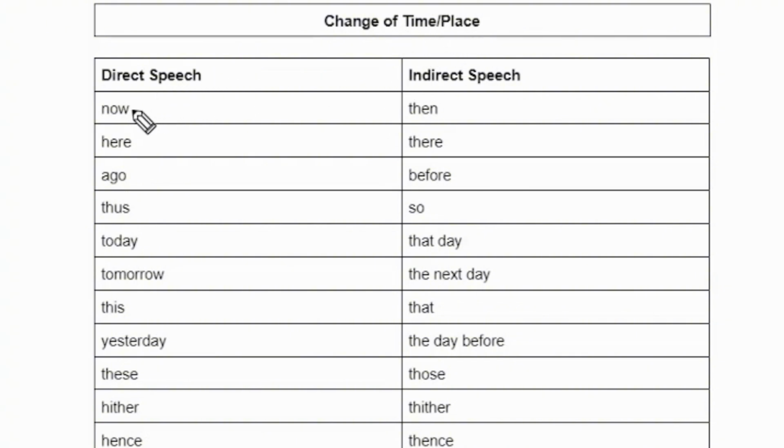Keep this in your mind. In indirect speech, "now" will be converted into "then".